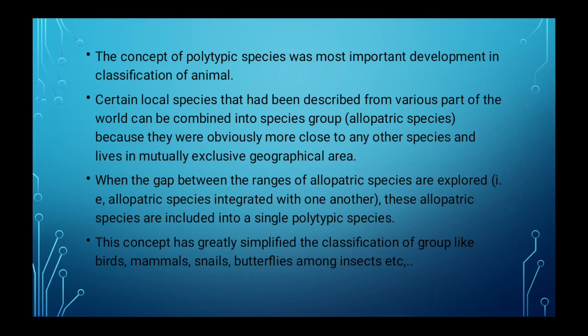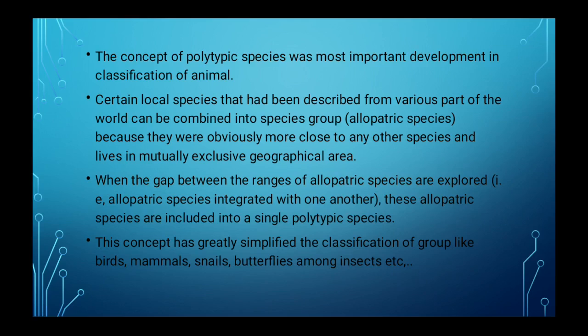Certain local species that had been described from various parts of the world can be combined into a species group because they were obviously more closely related to each other and live in mutually exclusive geographical areas. So, certain species that are living in various parts of the world can be combined into a species group.